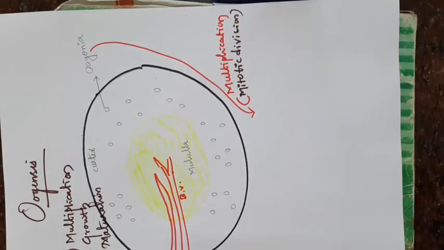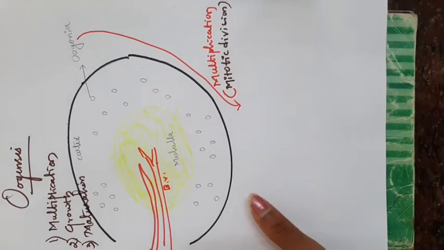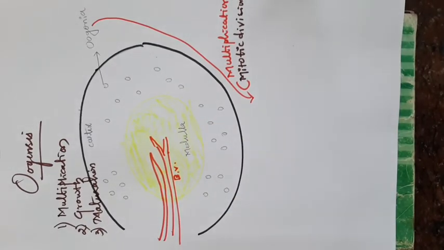By that, the number of cells increases. Remember, this process of oogenesis occurs in the fetal stage, when the baby is developing inside the mother's womb. The baby development is not complete and the baby is not yet delivered; while inside the mother's womb, this step of oogenesis we can see.